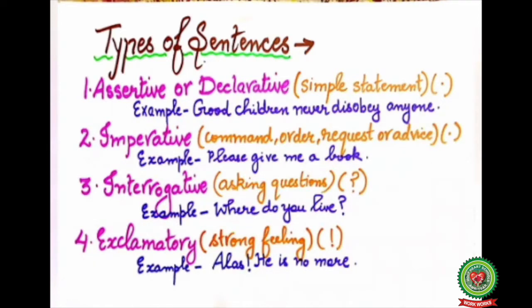Now the third type, interrogative, are the statements which ask questions. They end with a question mark. For example, where do you live? And the last type, exclamatory sentences, show strong feeling and they have an exclamation sign with them. For example, alas, he is no more. Before changing the speech, it is necessary to find out whether your actual speech is declarative, imperative, interrogative, or exclamatory.